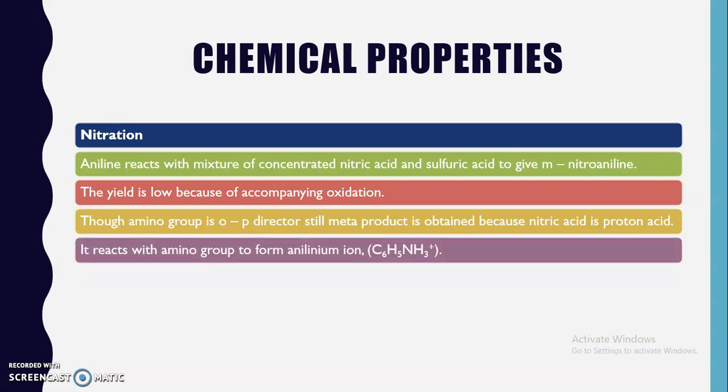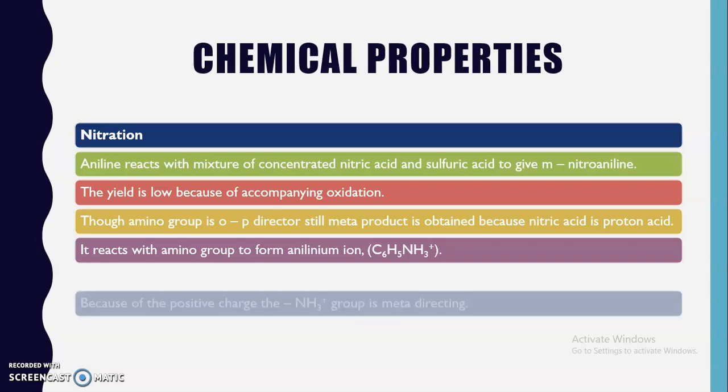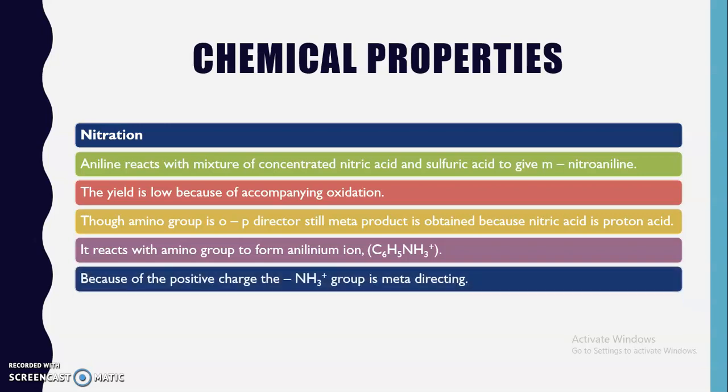Here the nitric acid that we have utilized is a proton acid, and due to this it interacts with the amino functional group to form the anilinium ion. So first, instead of producing the electrophile, nitric acid itself reacts with the amino functional group of the aniline, which leads to the formation of the anilinium ion.